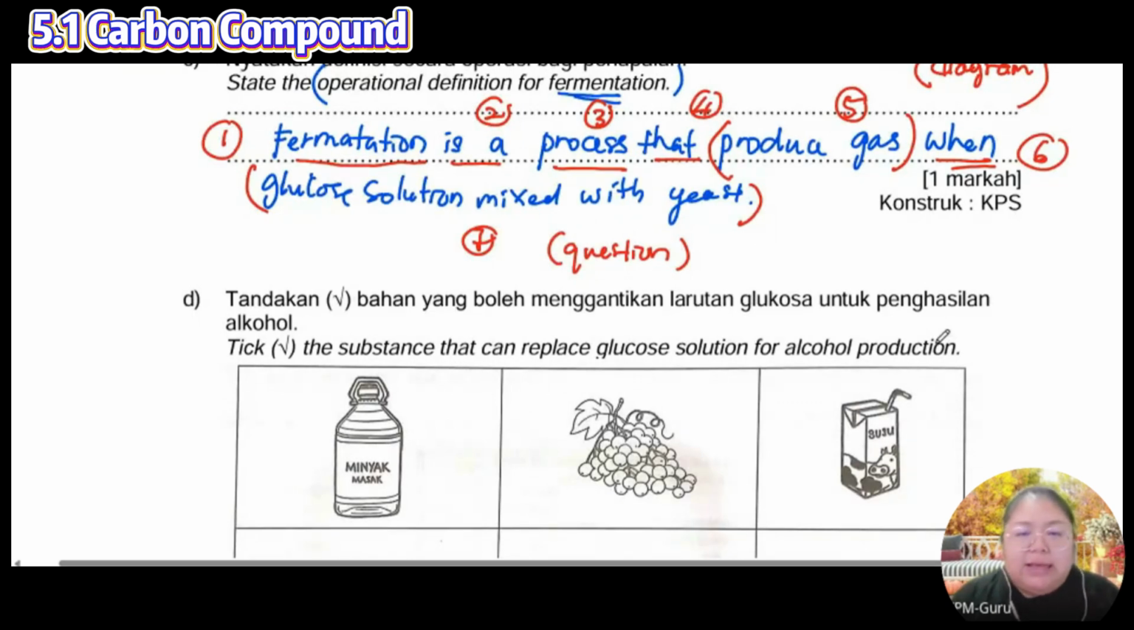Okay, the D tick that one can be replaced by the KOK solution. Which one can replace it? Grapes. Okay, only one. Okay, this one cannot do already. They continue with the objective question. Okay, another objective question. This one.